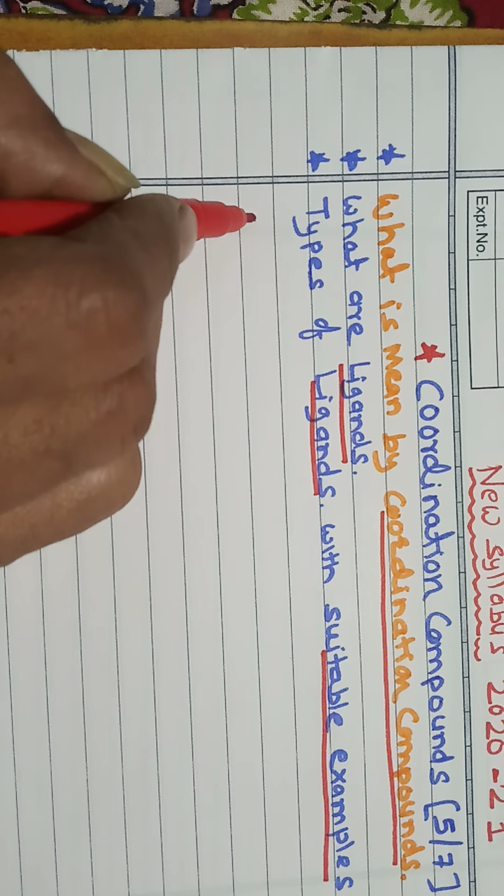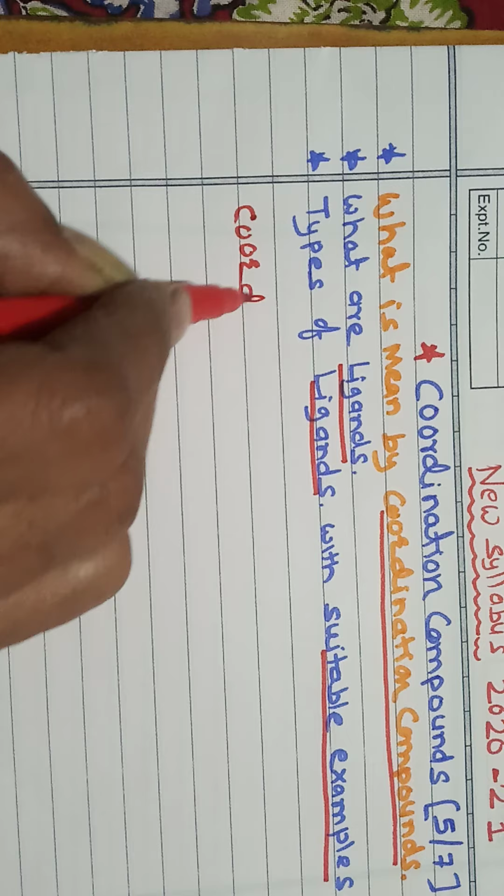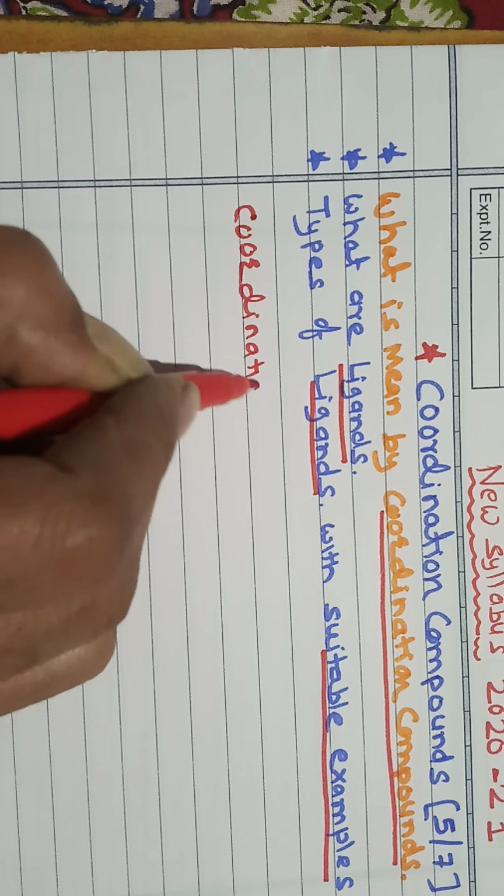First, what is meant by coordination compounds?